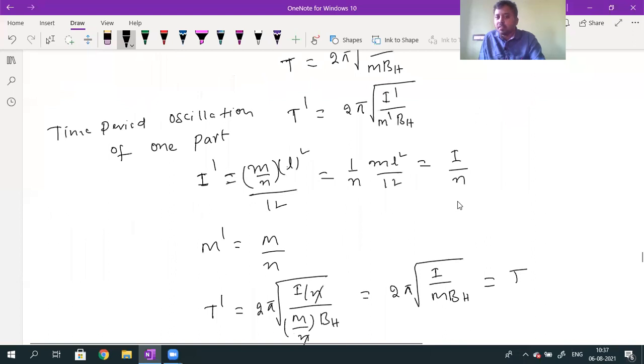So the I dash value: what is the general formula? ML square by 12 for a thin bar magnet. Now what is the mass of each part? M by N. Length of each part?